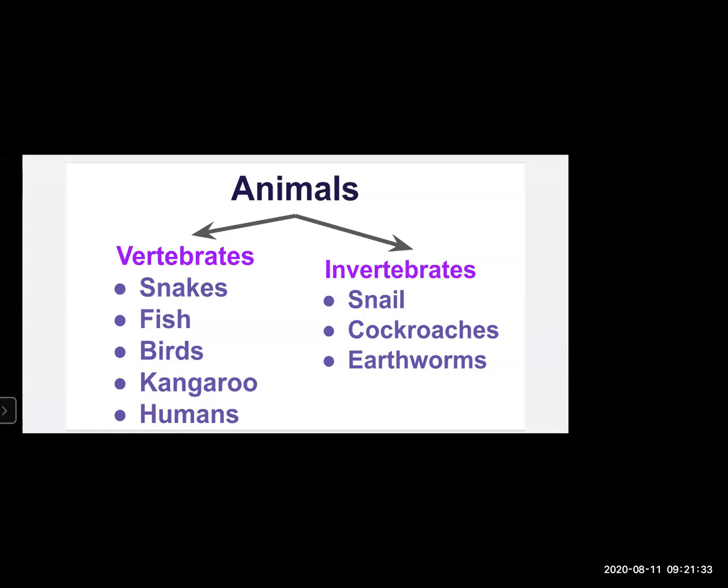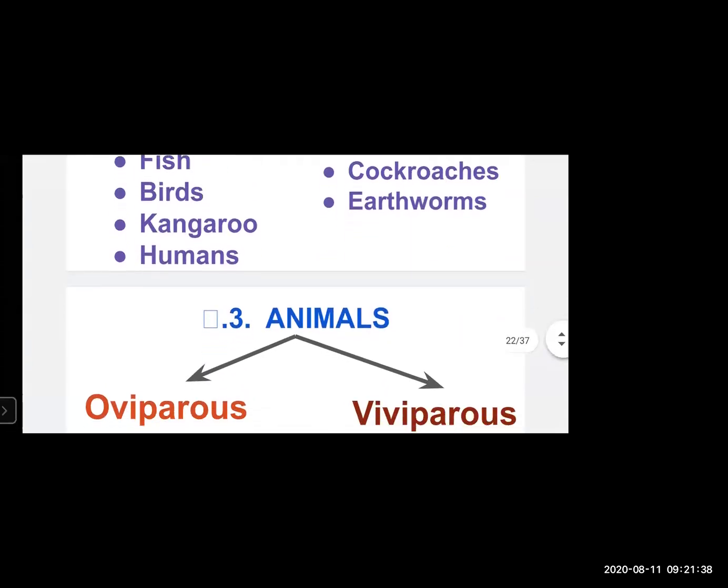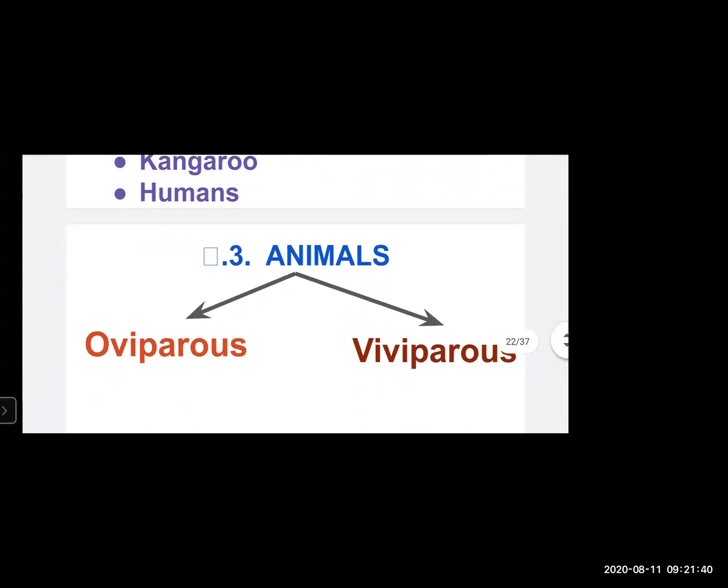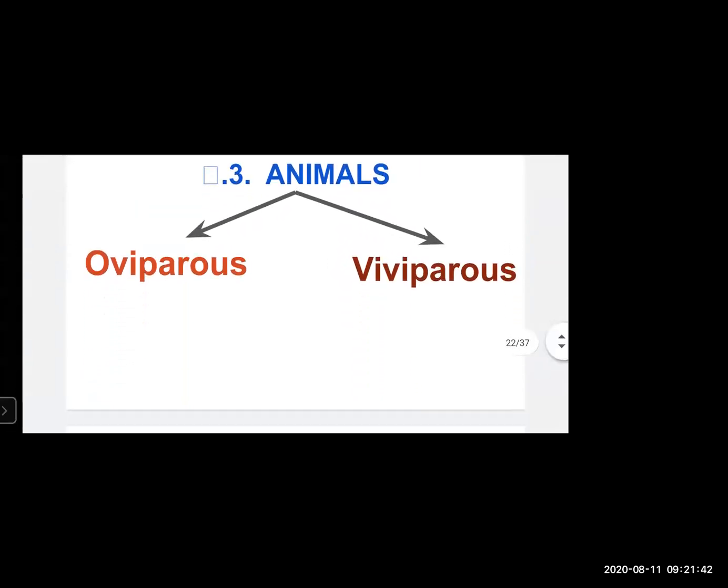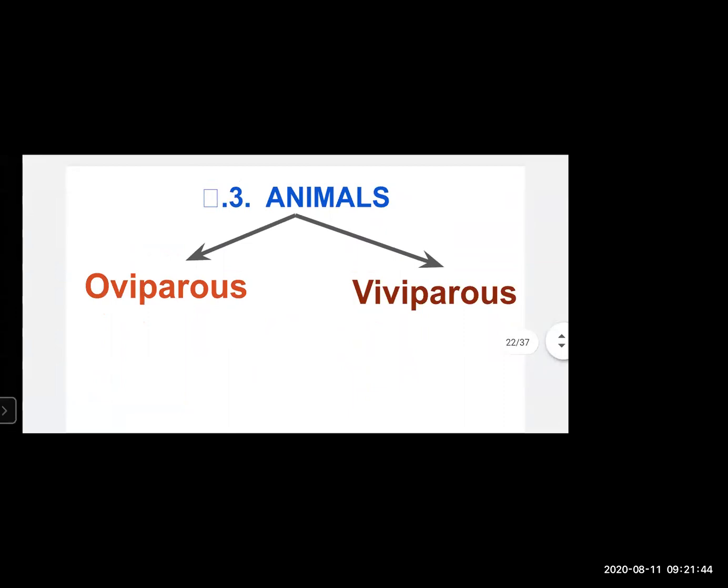Now we will move on towards our third point, that is classification. Animals are classified as oviparous and viviparous animals. So can anyone give me an example of animals who lay eggs?